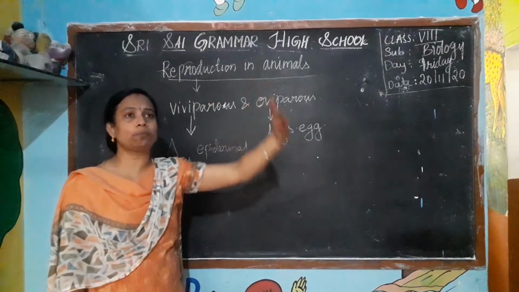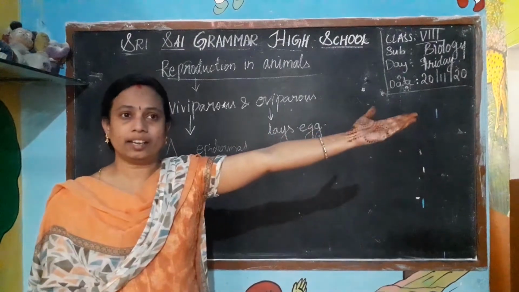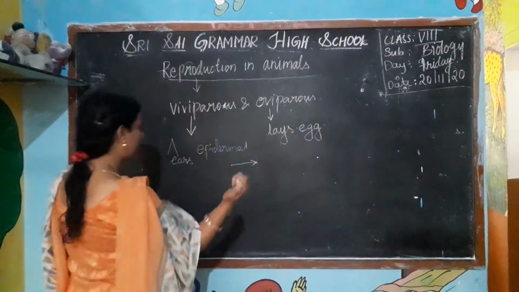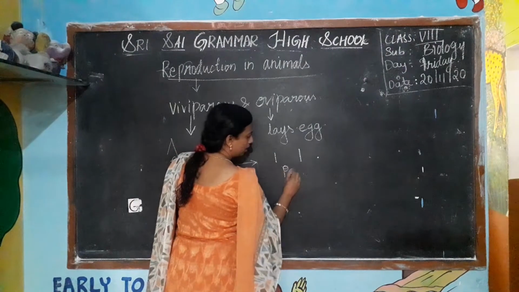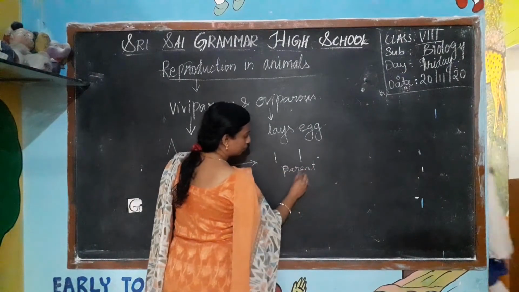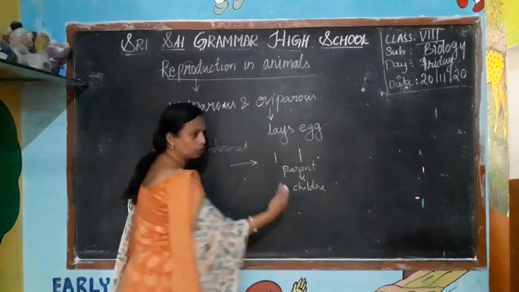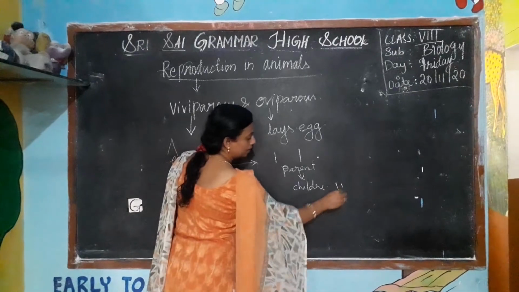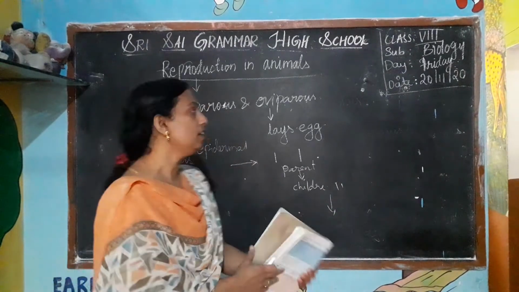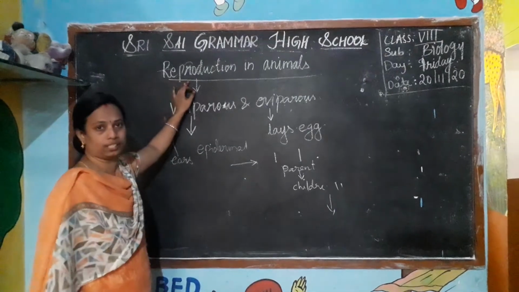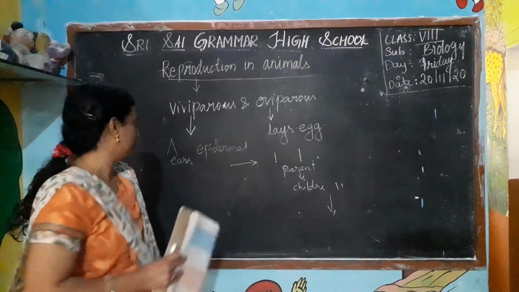Our family will stop here and we can't continue to the next generation. See here, your parents, and next to your parents you have the children. You are the children, then again you become the parents and have children. Like this, to continue our generation, reproduction is very important.